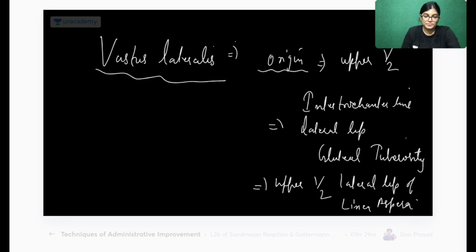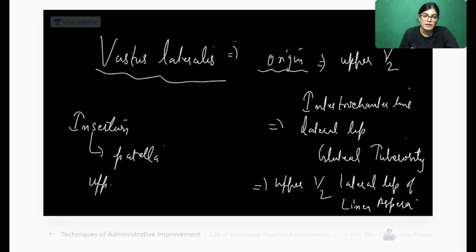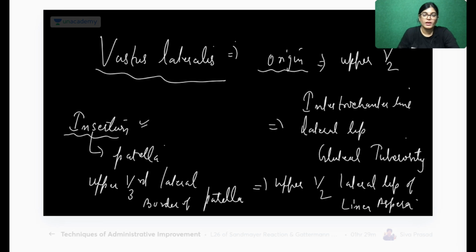Moving to insertion. Absolutely right, patella. Yes, insertion is also on the patella for all the muscles, but one point is important. It is inserting into the patella and the upper 1/3 of the lateral border of the patella. It is going towards the base of patella and also towards the upper 1/3 of the lateral border of patella.